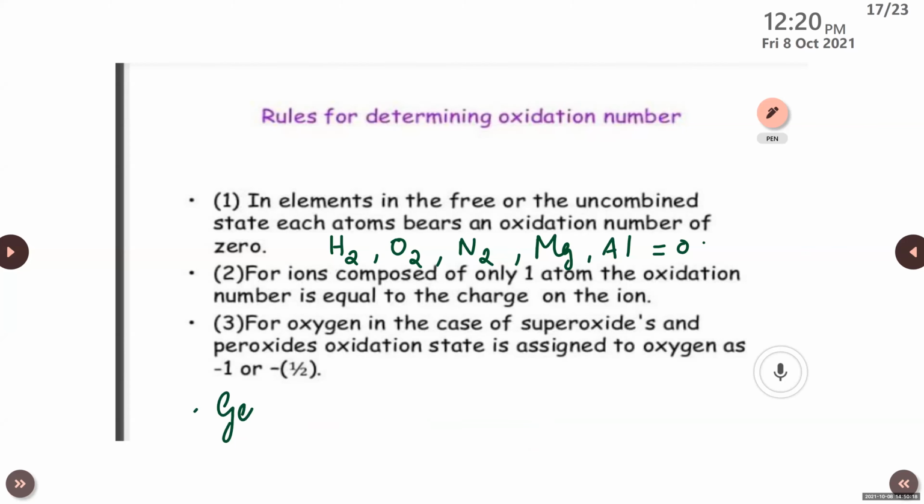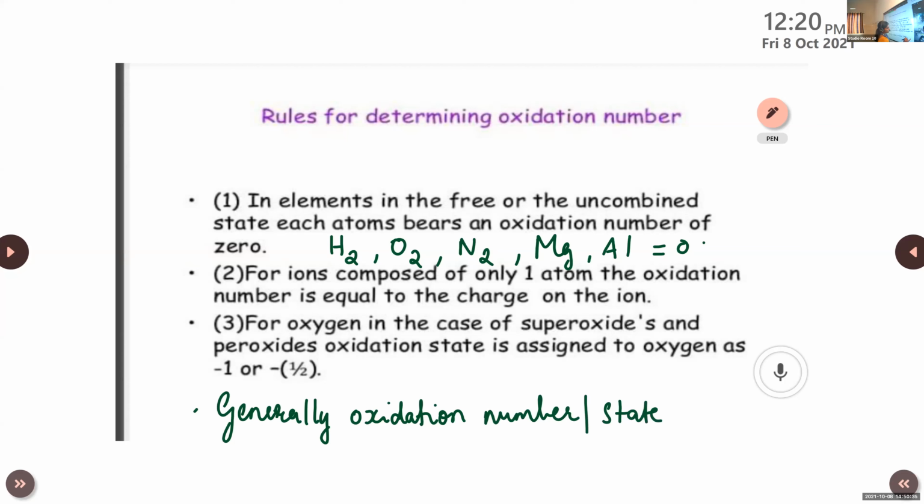Generally, the oxidation number or oxidation state, we can use both terms, both are the same. Generally, the oxidation number or state of oxygen is -2, and this one is the exception. For oxygen in the case of superoxides and peroxides, the oxidation state is assigned as -1 or -1/2.